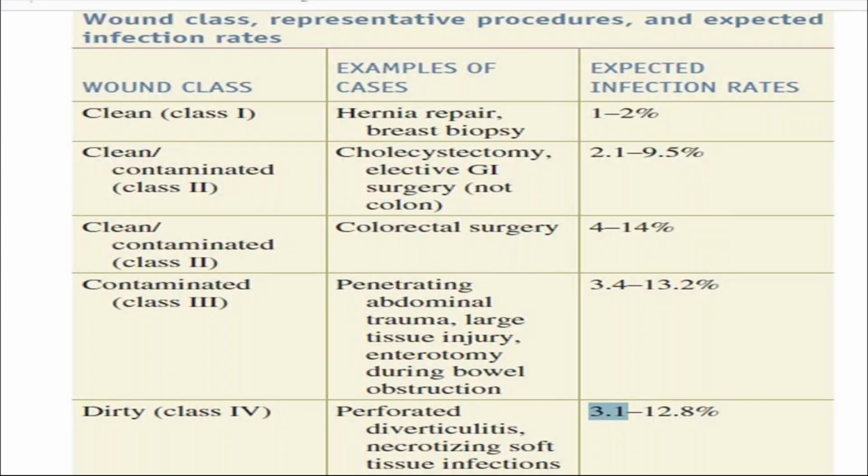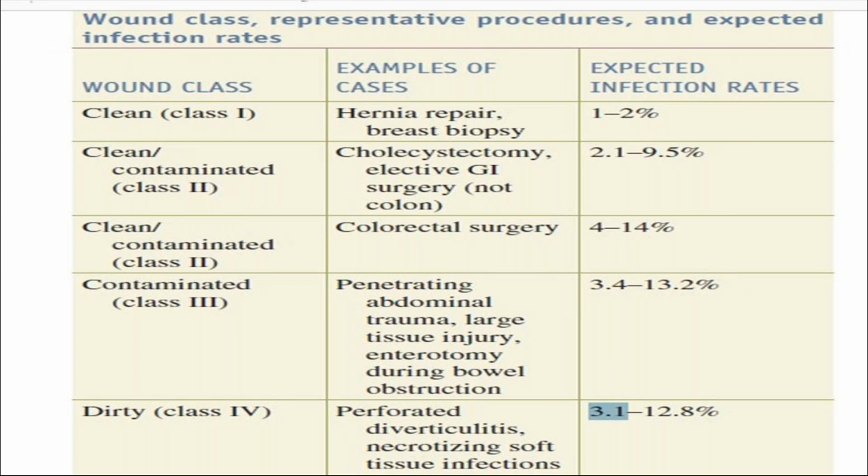These are the classical examples of class 1, class 2, class 3 and class 4. First, the clean wounds. The best example is the hernia or breast biopsy. What are the expected rates of infection in these first class wounds? Only 1 to 2%.